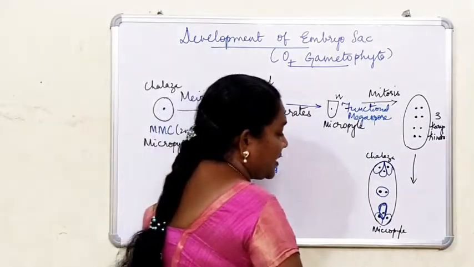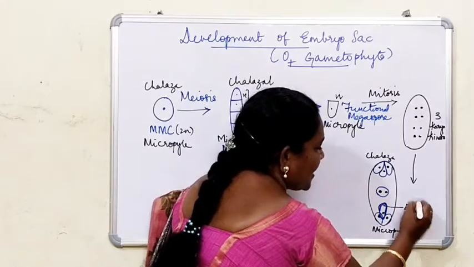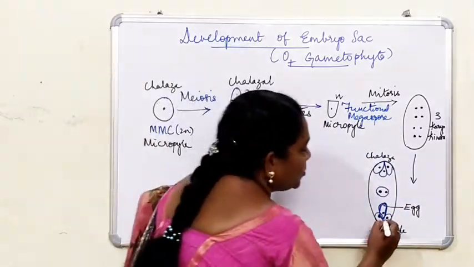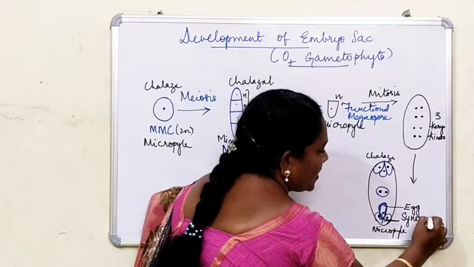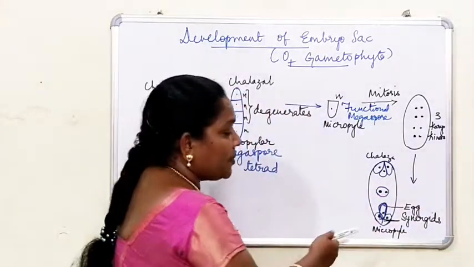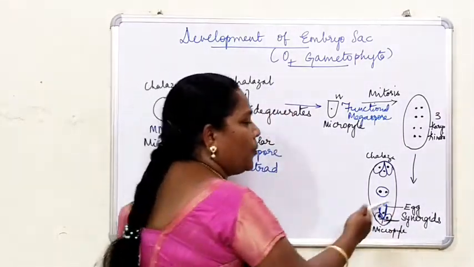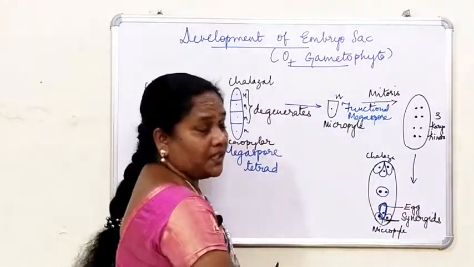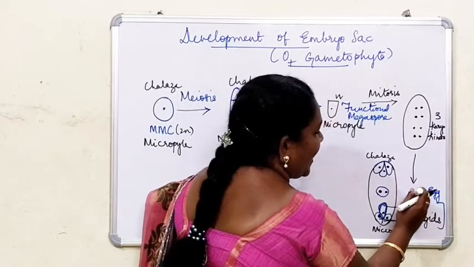Towards the micropylar end, the largest one is called the egg, and the other two, smaller ones, are called synergids. Both the egg and the synergids together are called the egg apparatus.